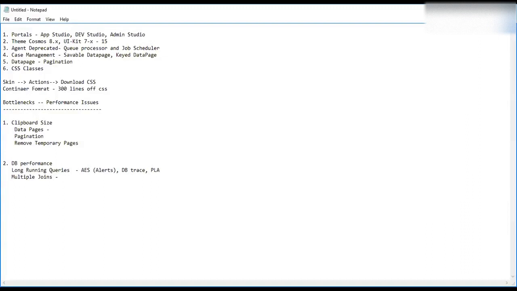And in your logs, how can you see the long running query? In the logs we will see Pega 0005 errors. No, you have alerts to use. In the alerts you will see the alert code. In the logs you don't see the alert code. The threshold time exceeded, you will see in the alerts.